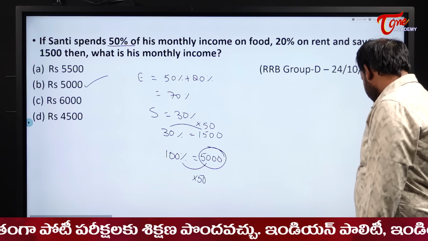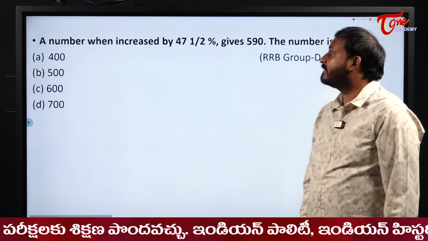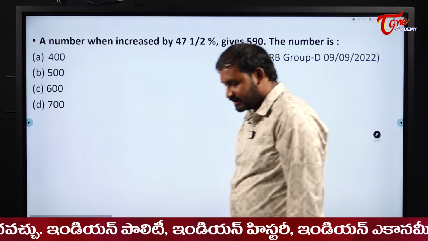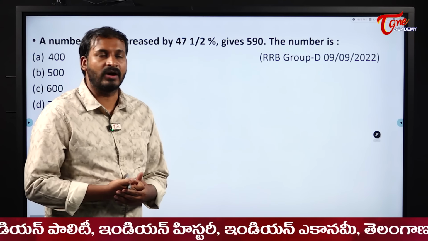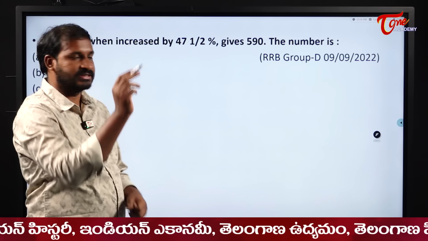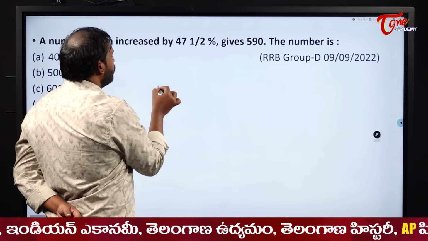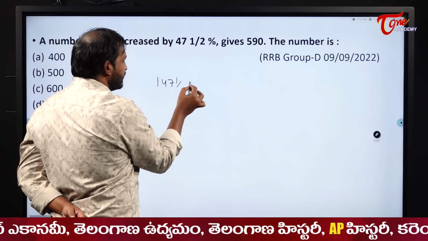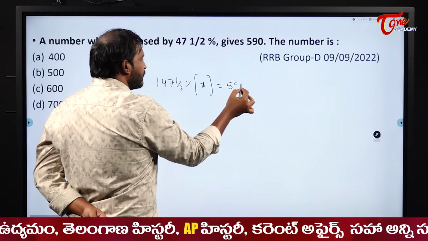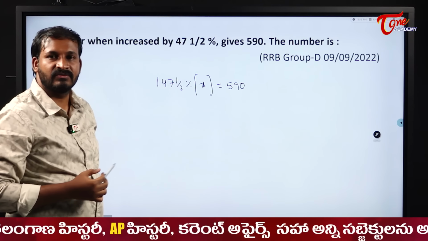Okay. Next one. A number when increased by 47 1/2% gives 590. The number is? Now the number is increased by what? 47.5%, right? That means it will become 147.5% of that number is equal to 590. 147.5 means what, students?